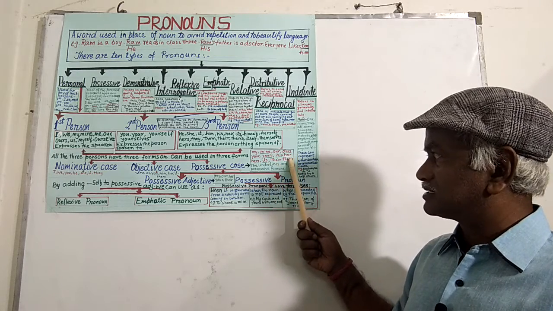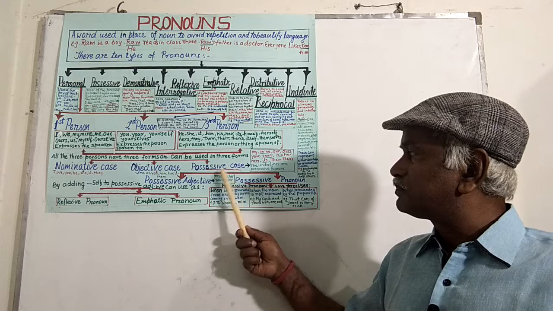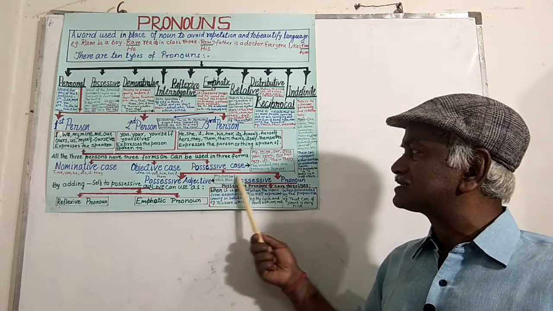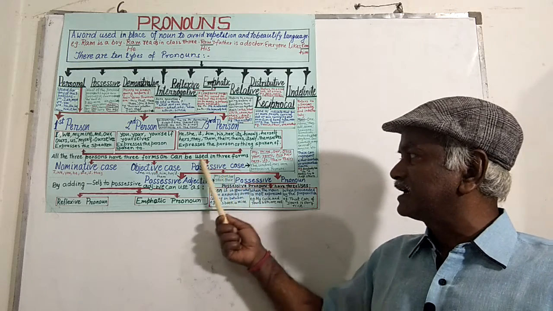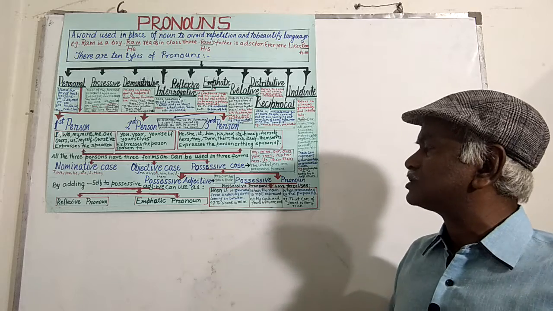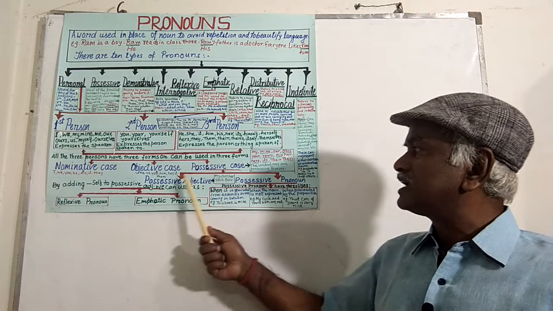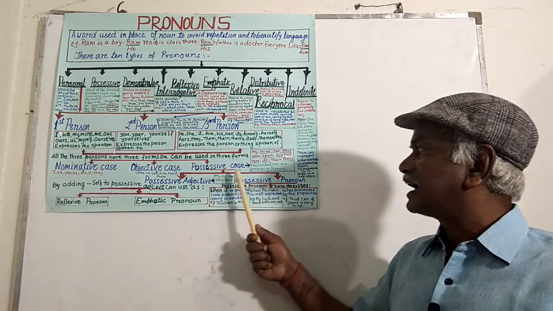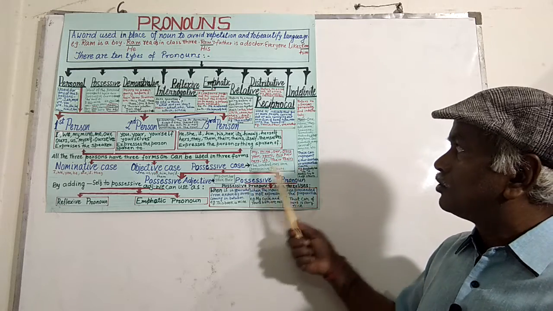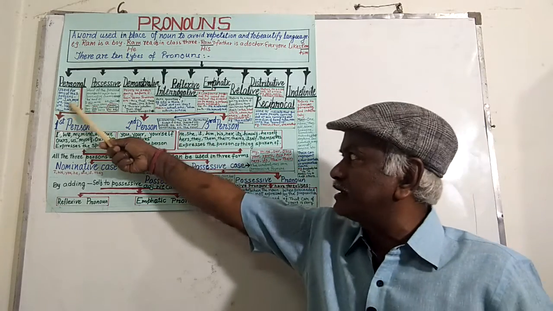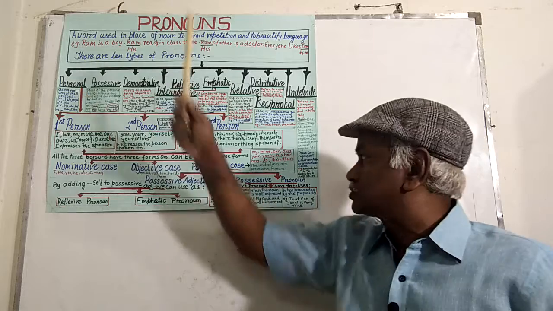their, theirs. Now, this possessive case can be divided into two types. One is possessive adjective and another one is possessive pronoun, which I dealt with previously while dealing with personal pronouns.